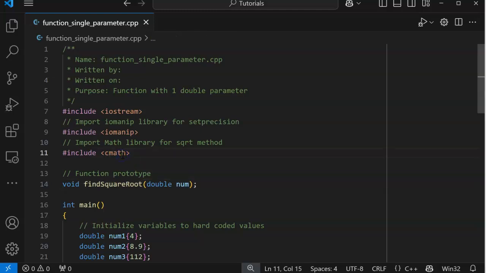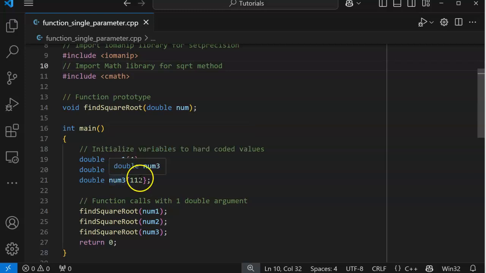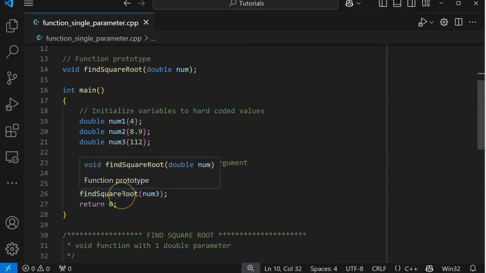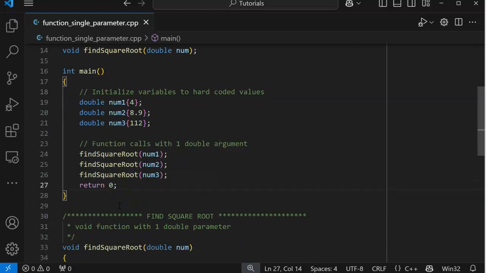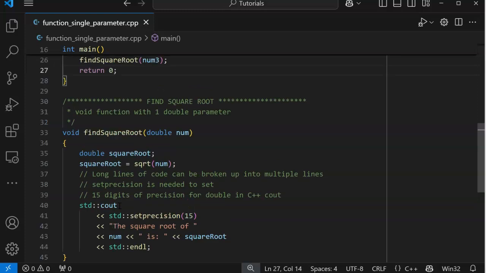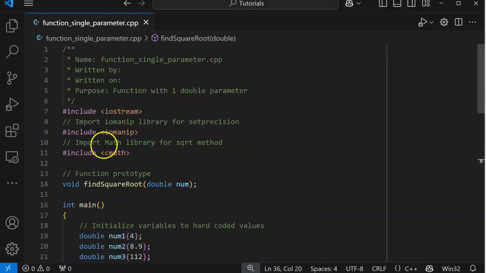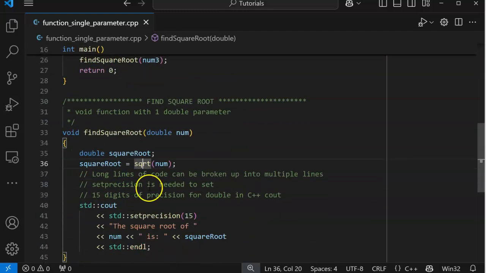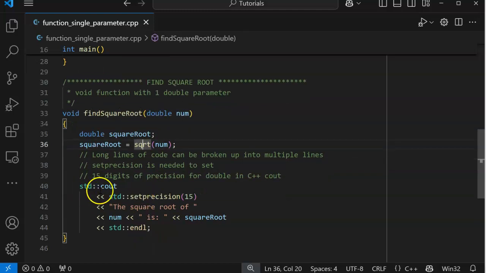Now we're including the cmath library because that has the square root function. We're also doing something that's a little more complex in C++, something called setprecision. So this is the I/O manipulation library, input-output manipulation. So we're going to initialize some variables. We're going to find the square root of those, right? And then we're going to return. So here we are, square root. We're going to call it. Without our math library, we wouldn't be able to make the square root. And we're going to do the cout here.